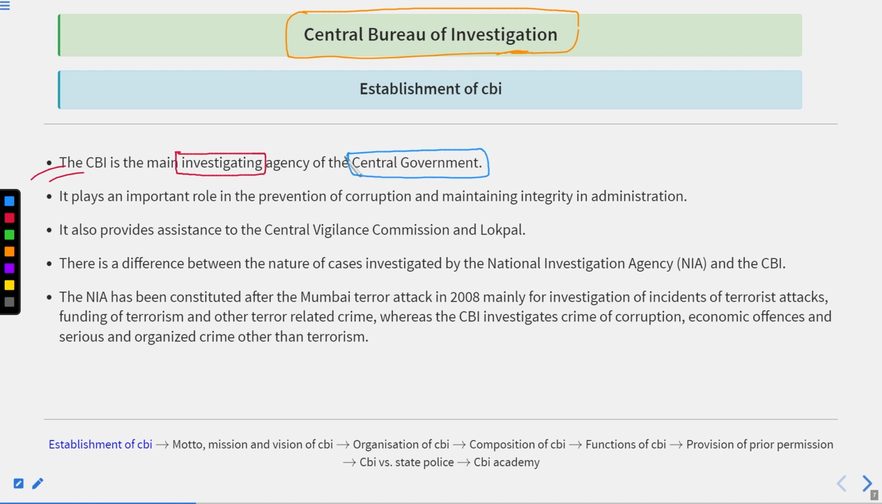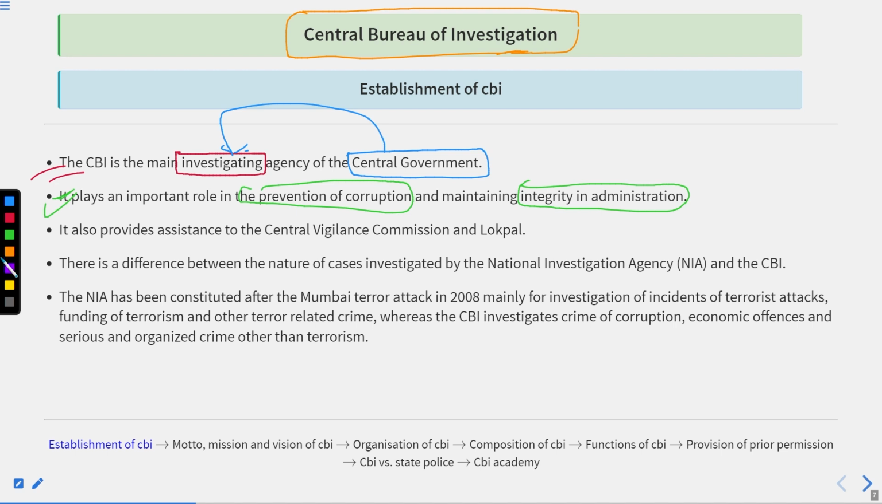So if we talk about the Ministry of Home Affairs, it is a central Ministry of Home Affairs. CBI is not under the state government. Okay. So we can say basically the power is vested with the central government to employ the CBI. It plays an important role in the prevention of corruption and maintaining integrity in the administration. All right, to prevent and remove corruption and maintain the integrity in the administration.